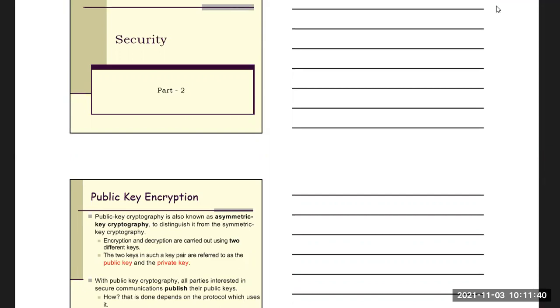Then, using a key, you encrypt this original message and make it cipher text. This will go over the unsecured channel, so the malicious user will not be able to intercept this message going over the channel. And when this message reaches the receiver's side, then a key is used to turn this cipher text back into plain text.